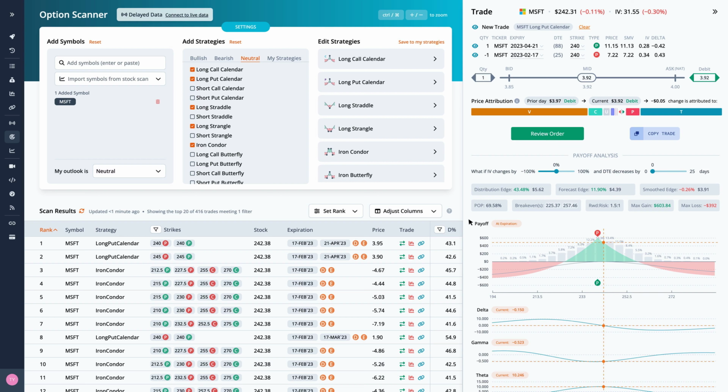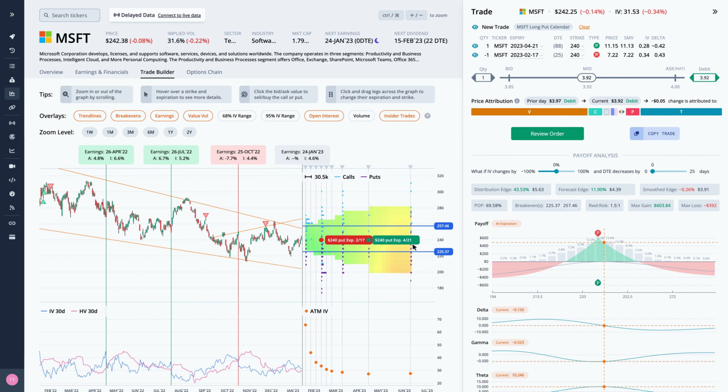There are 2 break-evens for this long put calendar at 225.37 and 257.46. You can also view the price attribution to see how much each of the individual Greeks and theoretical values contribute to the change in trade price from yesterday to today. Next, let's look at this trade in the Trade Builder.